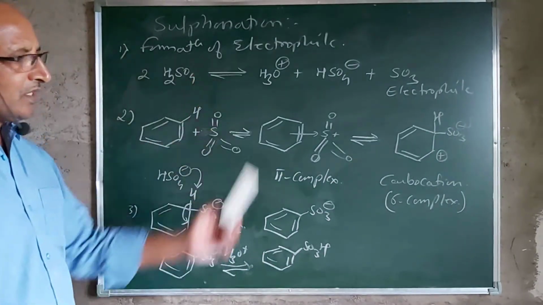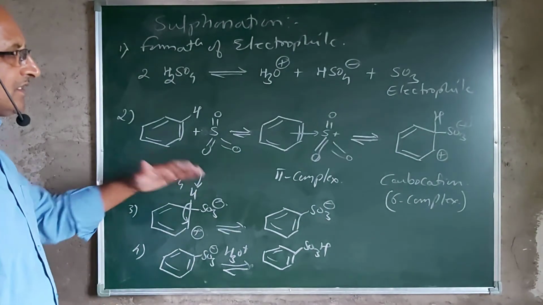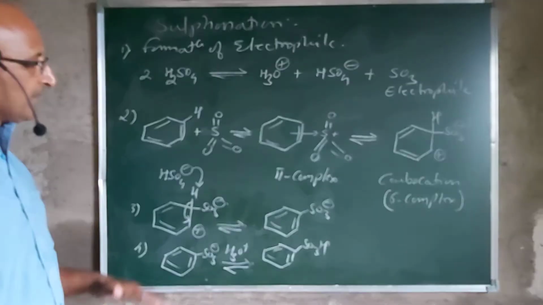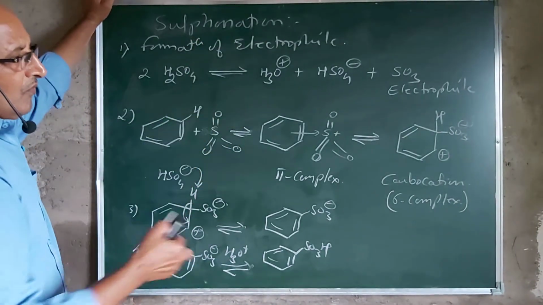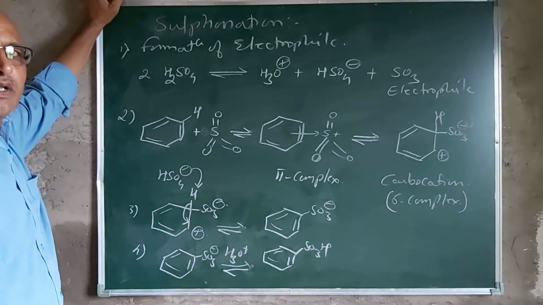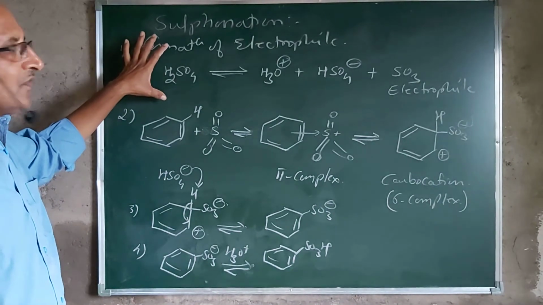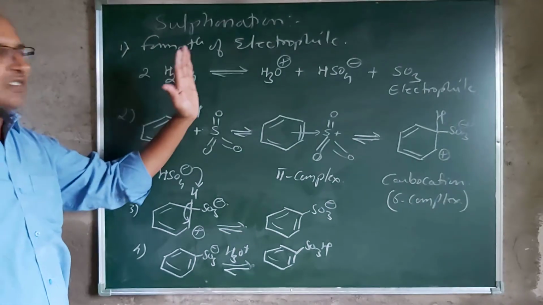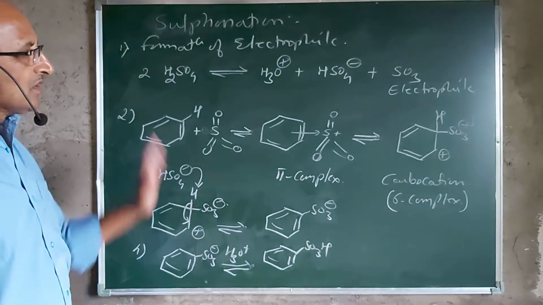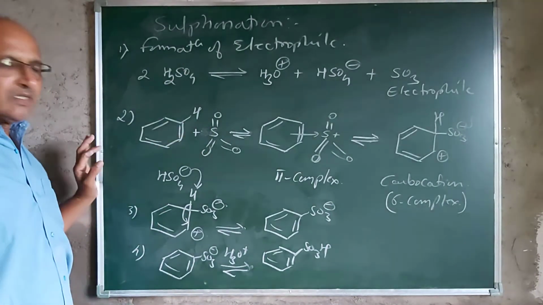So this is, in all, the general mechanism of the sulfonation reaction. This reaction is reversible at higher temperatures. While remembering this, the only difference lies in the formation of the electrophile stage. The formation of the electrophile in nitration, halogenation, and sulfonation is slightly different because the reagents are different. The rest of the mechanism is the same.